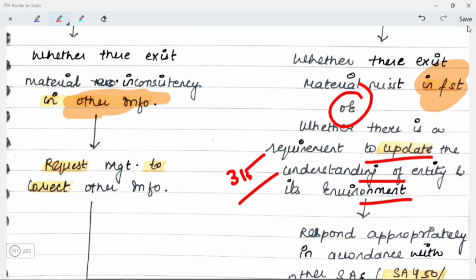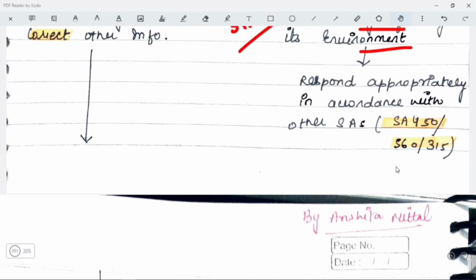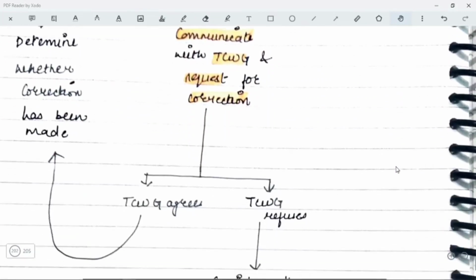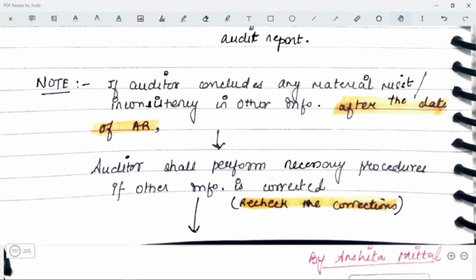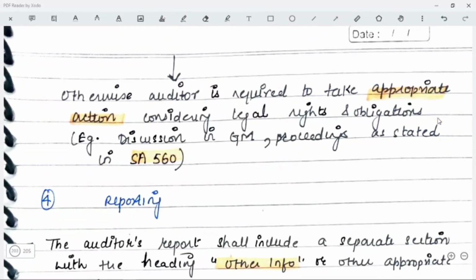So in this particular case, you will respond appropriately in accordance with the other standards, that is SA 450, 560, 315. Why? Because यहाँ पर तो आपकी अंडरस्टैंडिंग में अपडेशन आ गया है या फिर फाइनेंशियल स्टेटमेंट्स आपकी मिसस्टेटेड निकल गई हैं. Now, if the auditor concludes any material misstatements or inconsistency in the other information after the date of audit report, the auditor will have to perform the necessary procedures that we have already discussed. Like he will have to see if other information is corrected or not. That is, you will have to recheck the corrections. Otherwise, the auditor is required to take appropriate action considering the legal rights and obligations that we had already discussed in SA 560 as well.